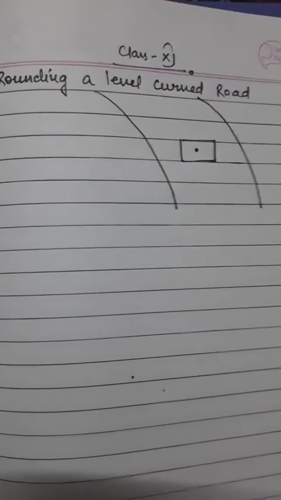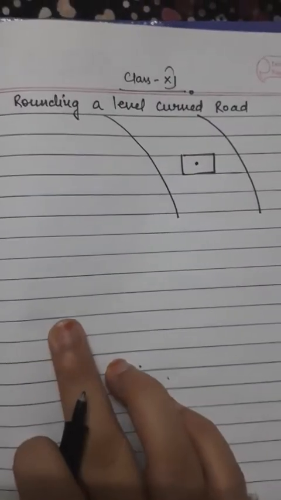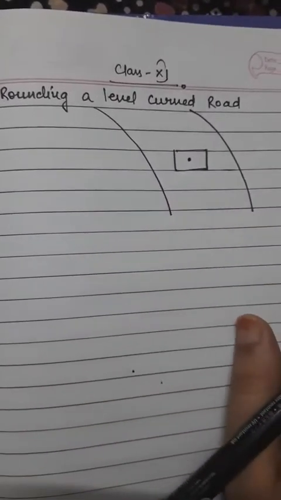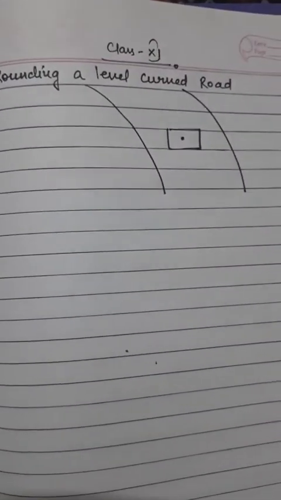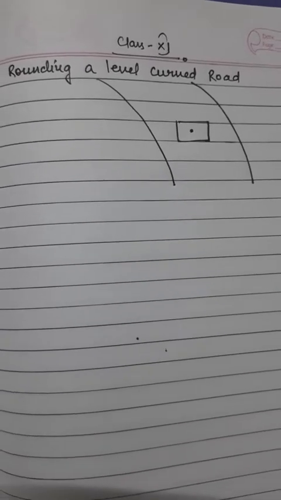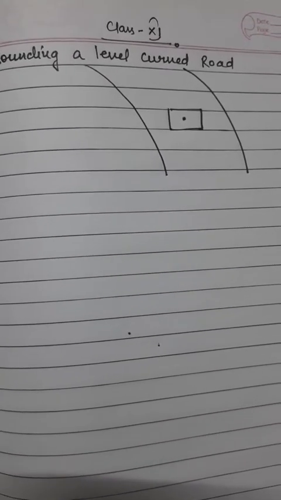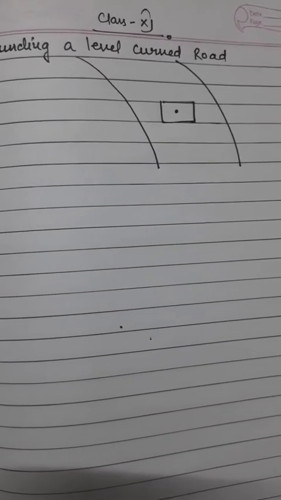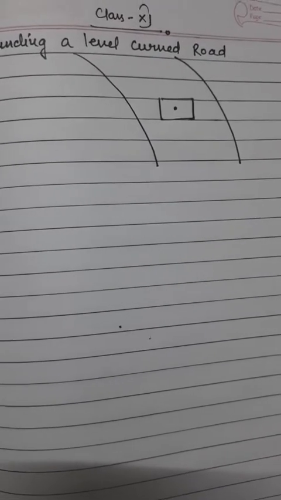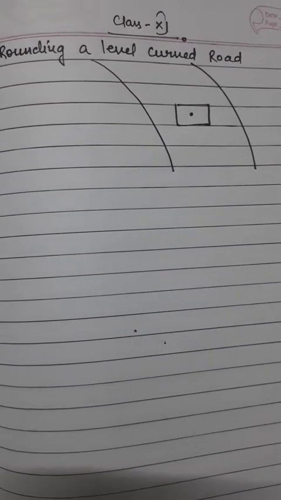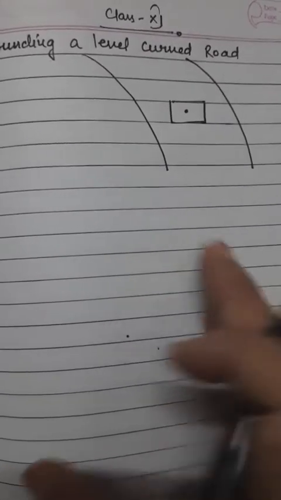This is the video for class 11 and the topic which we are starting today is rounding a level curved road. This topic is included in the dynamics of circular motion. Already we have studied about the types of acceleration and the types of forces in the classes. I am taking into consideration that you are aware of the centrifugal force and the centripetal force.